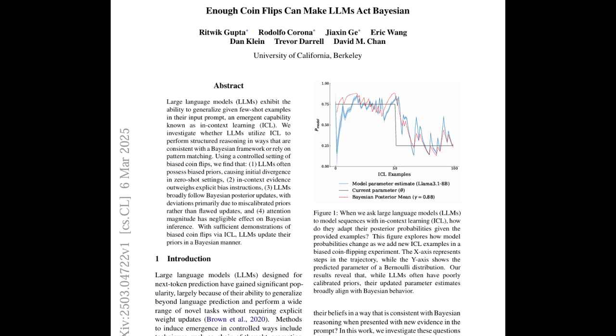But I'm curious, did the size of the LLM make a difference? We always hear that bigger is better when it comes to these models. So were the larger LLMs better at learning from these examples? Well, that's where things get even more interesting. The size of the model didn't actually guarantee better in-context learning. In some cases, the smaller LLMs were just as good, sometimes even better, at picking up on those patterns from the coin flips. Really? That's surprising.